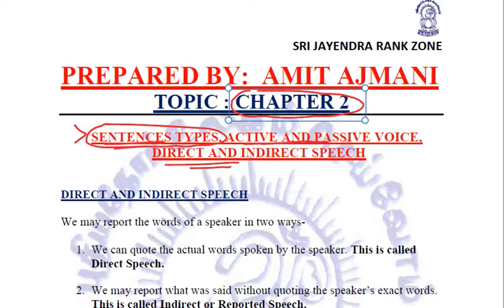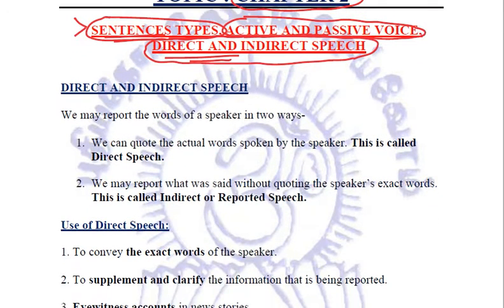In the previous class, we discussed about the active and passive voice. What are the various rules in order to convert active voice into passive and in order to convert passive voice into active voice, right? So today in this particular lecture, we will be discussing the remaining part of this chapter, that is the direct and indirect speech. Now, what exactly are direct and indirect speech? Let us try to understand.